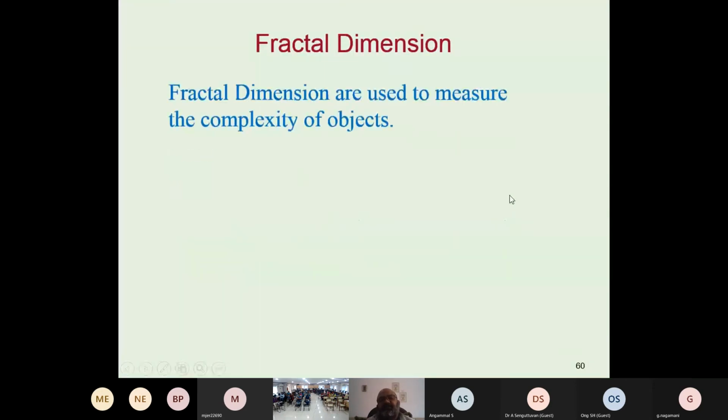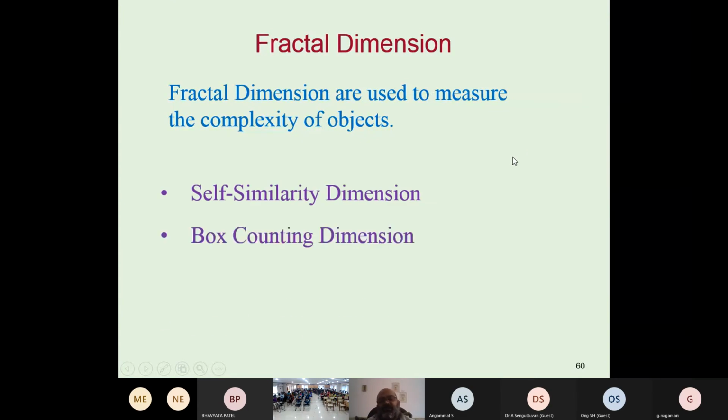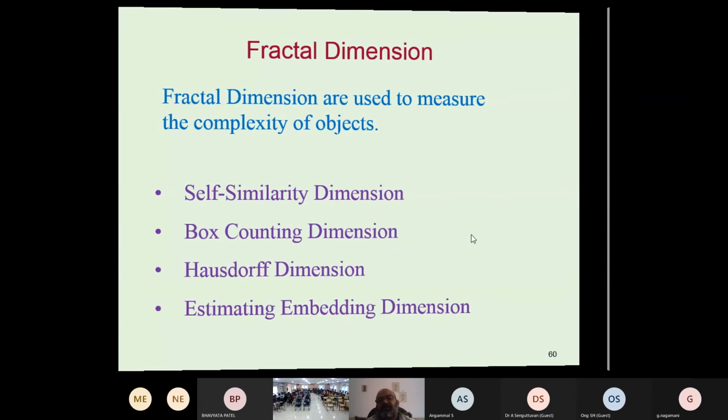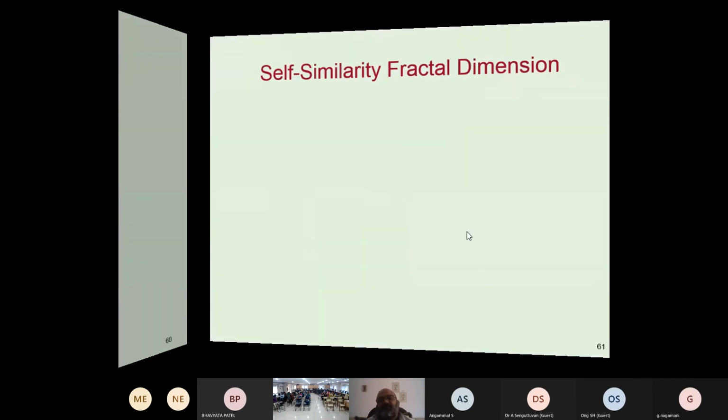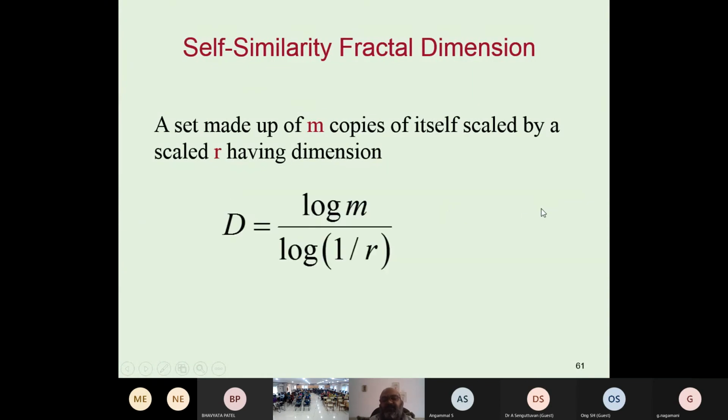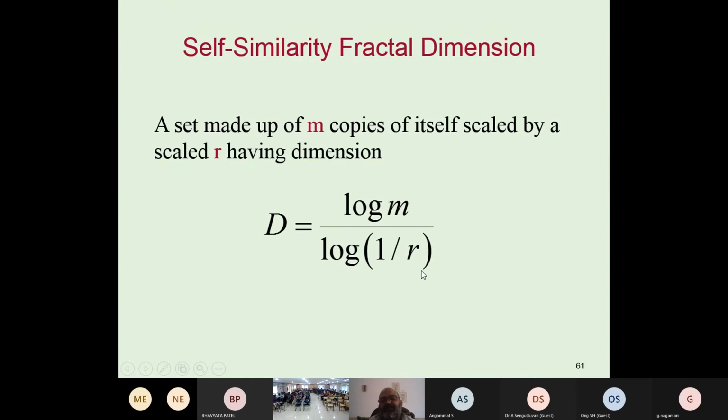Fractal dimension is used to measure the complexity of an object. There are many kinds of fractal dimension. I will show you only one type here. We have fractal dimension through self-similarity, box counting, Hausdorff dimension, and estimating embedding dimension. I will show you the self-similarity dimension. A set made up of M copies of itself scaled by R has a dimension. So we have this definition: M is the number of copies, R is the scale. So we write 1 over R. Sometimes we write minus log M over log R.